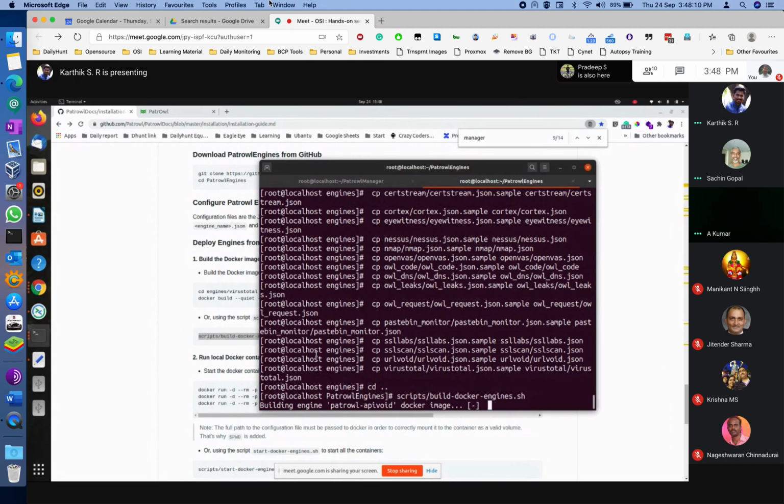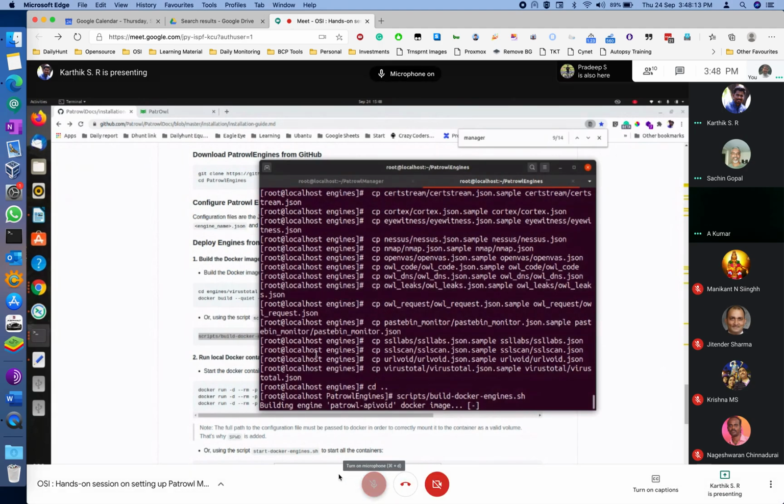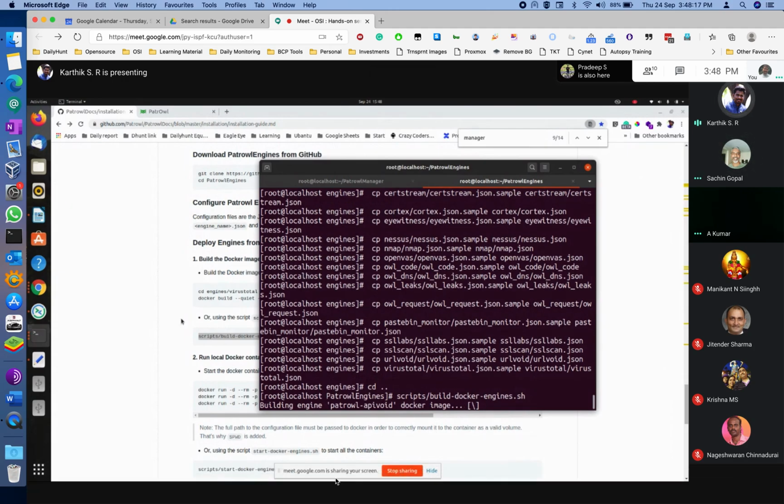When you give the command scripts build docker engine sh, it will take a little time.